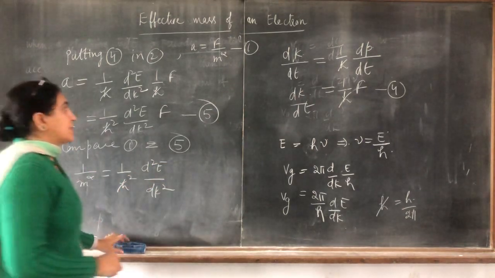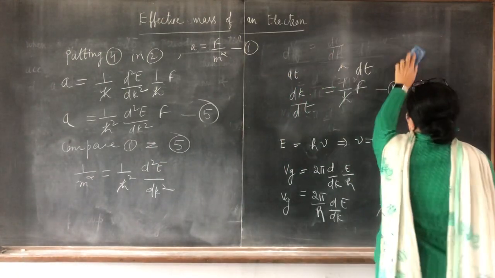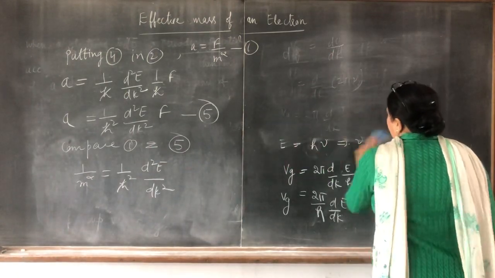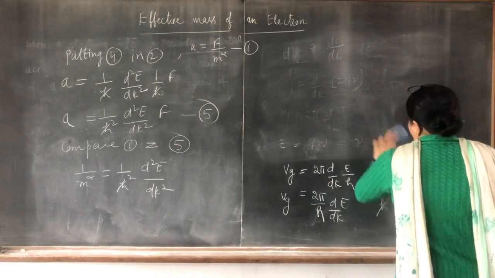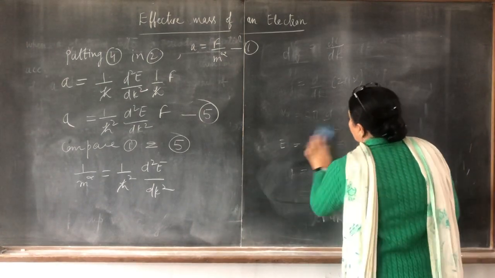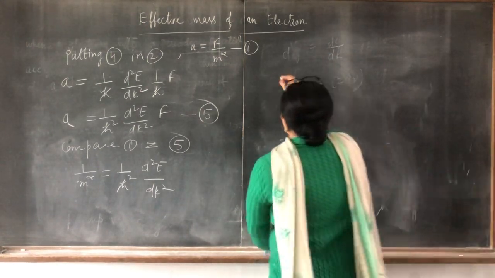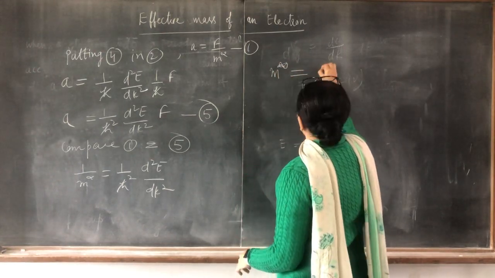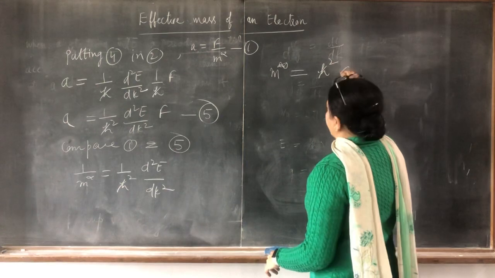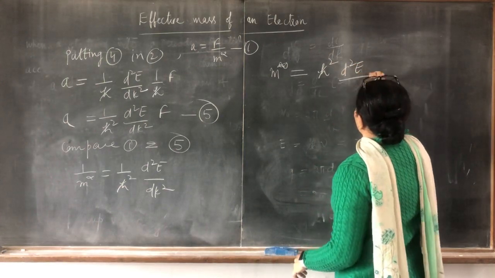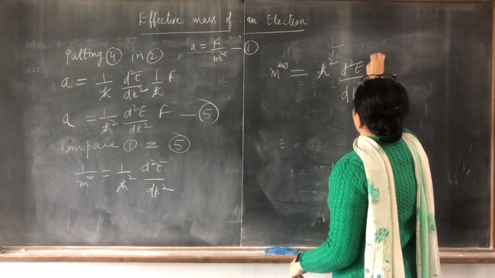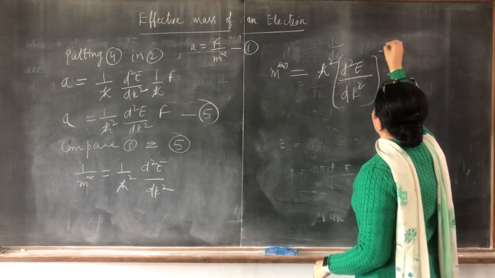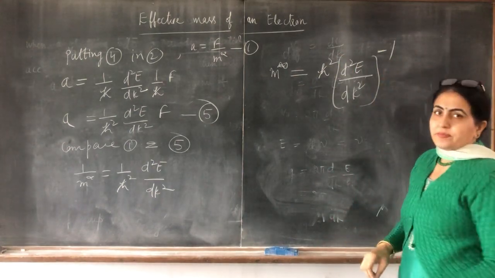When you reverse this, m star is equal to h cross square, double derivative of E with respect to k square, raised to power minus 1.